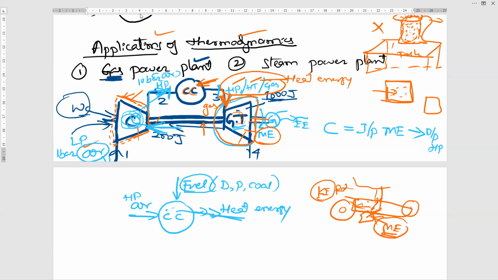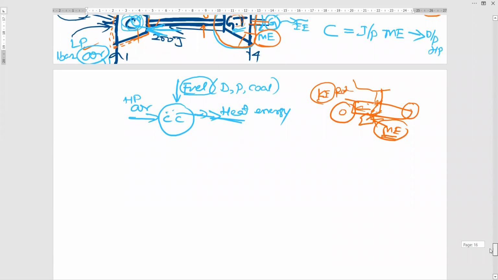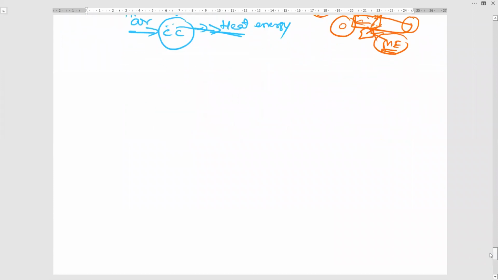Take any example where there is an energy conversion, that is called thermodynamics. One simple example we will discuss, but do not write this example in the exam. In the exam you explain gas power plant, steam power plant, etc. Or you can also write petrol engine, diesel engine, because a petrol engine also involves energy interaction. Now I will give one simple example.